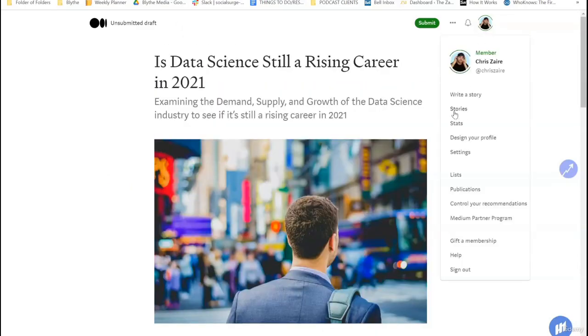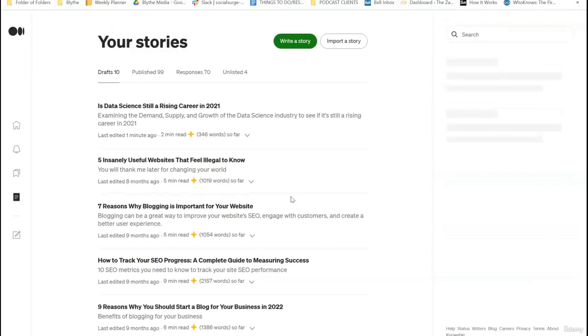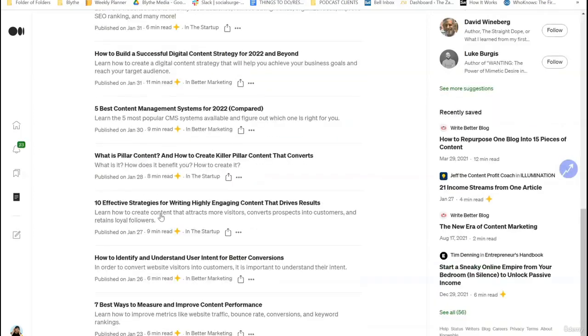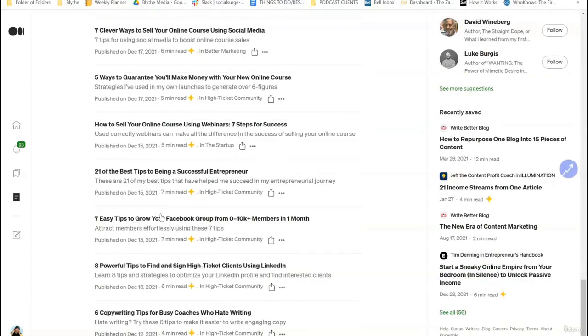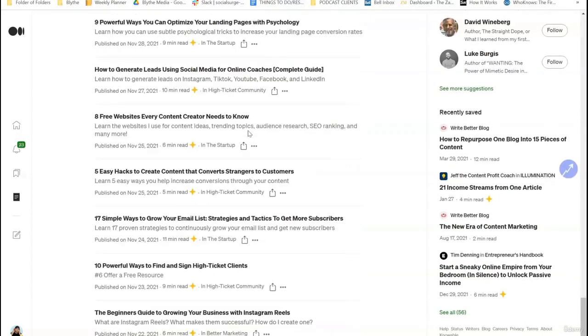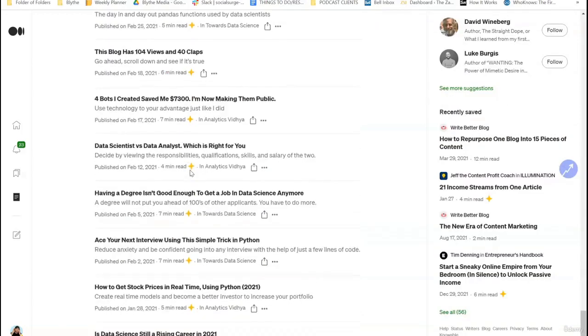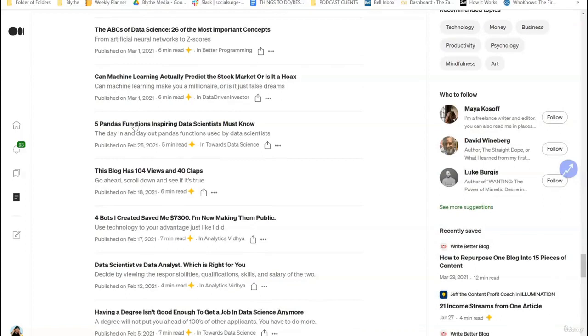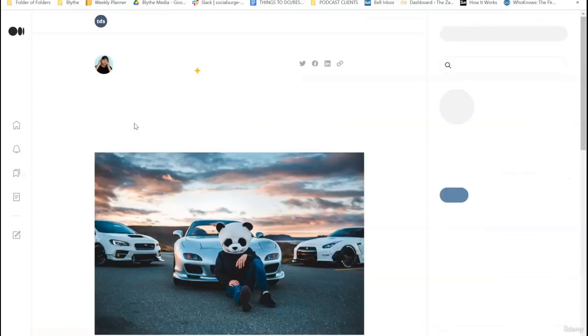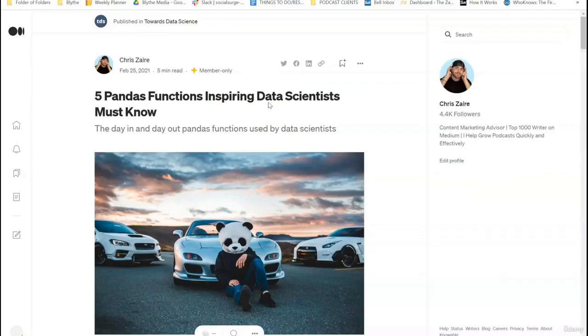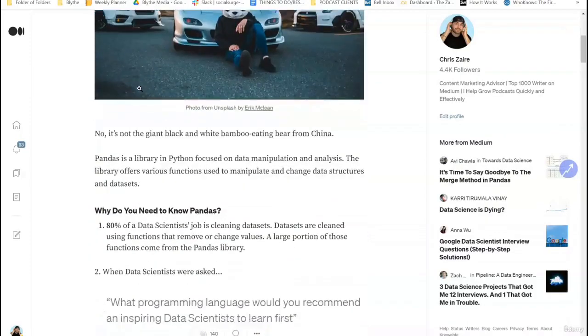And then when it actually does get posted on the publication, this is kind of what it looks like. I'll show you here. If we go to one of my stories, I'll go to one that was posted on Towards Data Science. I just got to scroll all the way down because I have way too many stories here. Let's see here. So let's check this one out. And this is kind of what it just looks like. It says published in Towards Data Science. And it's still the exact same.